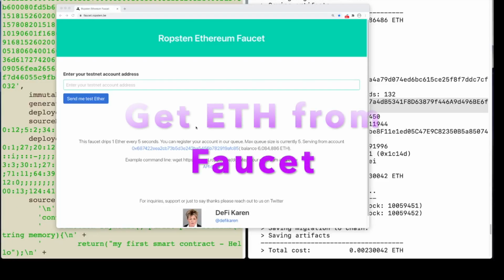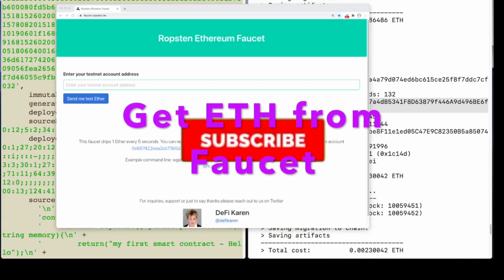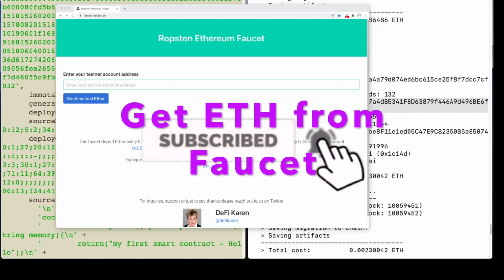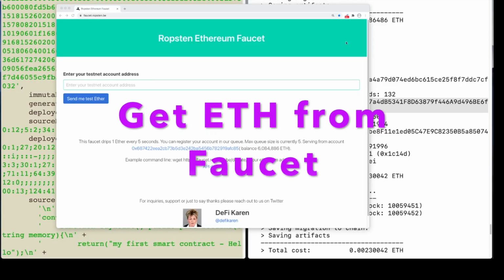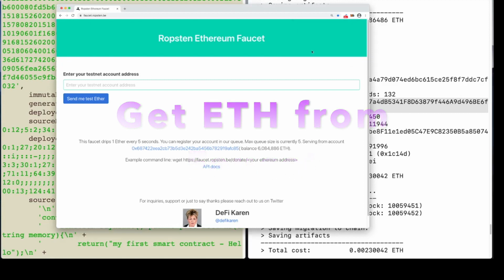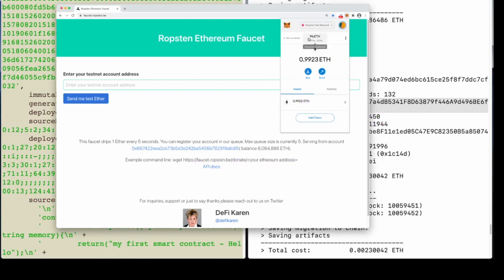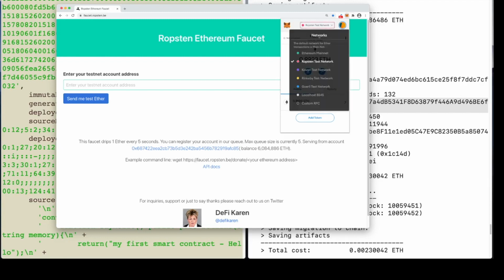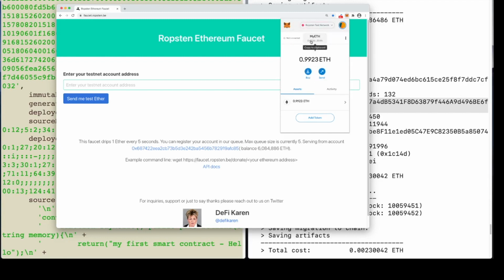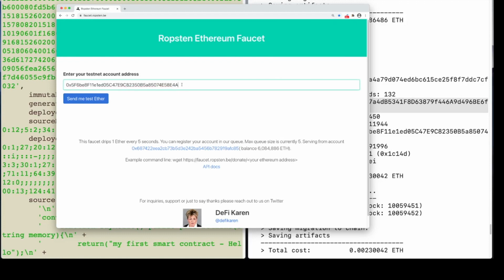I'm using this Ropsten Ethereum faucet here. I'm going to show you how to get some ETH using this. What you need to do is go to your MetaMask extension here, and copy this address. If you look at this, I've set up this Ropsten test network. And I'm going to copy this to my clipboard here, and paste it here. Once I paste it here and click on send me test ETH, because this faucet drips 1 ETH every 5 seconds, I would get some ETH.